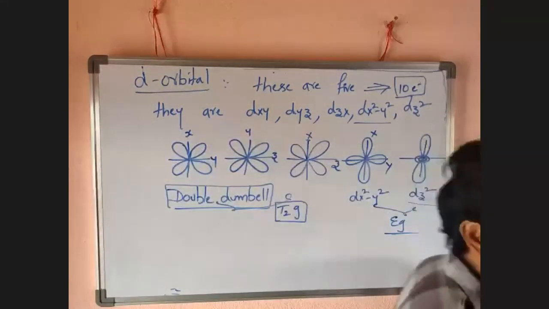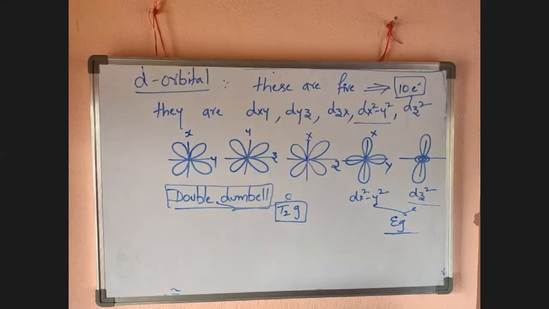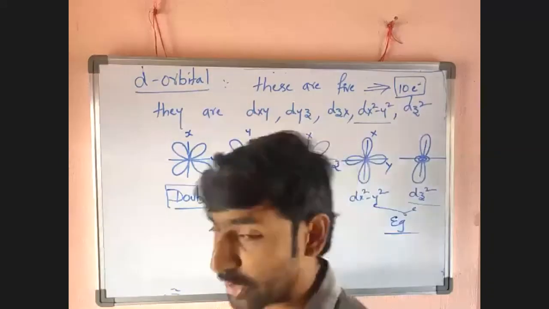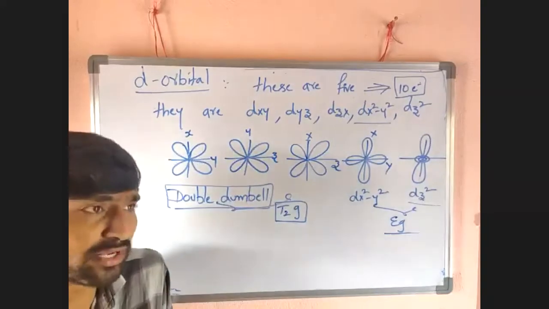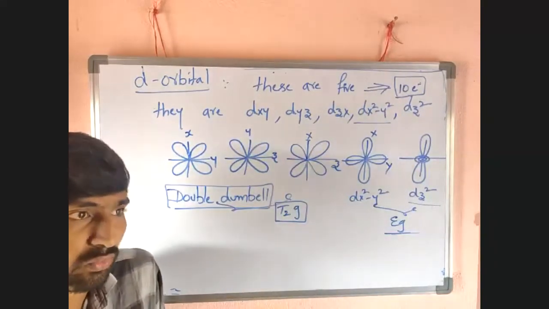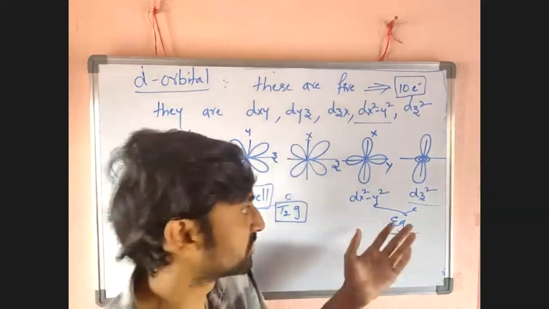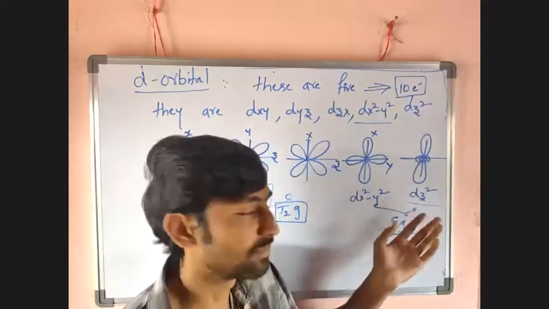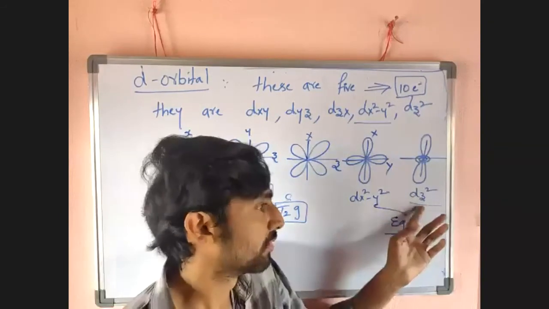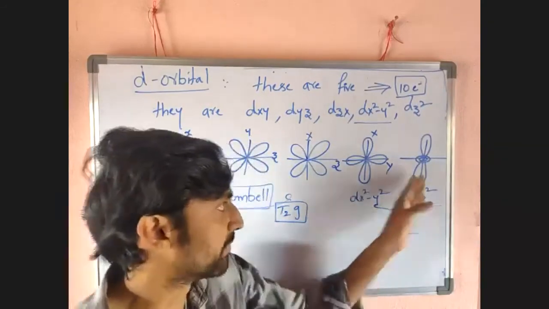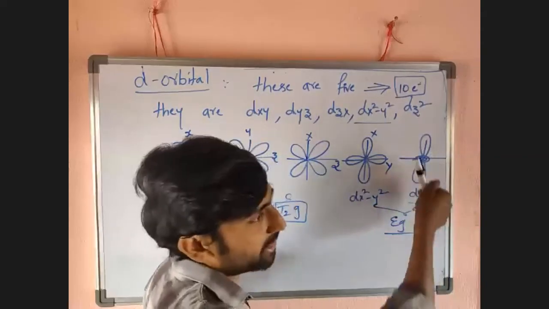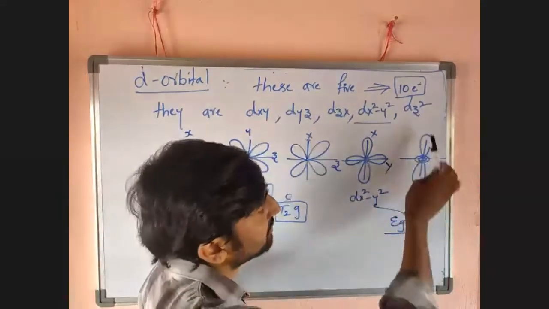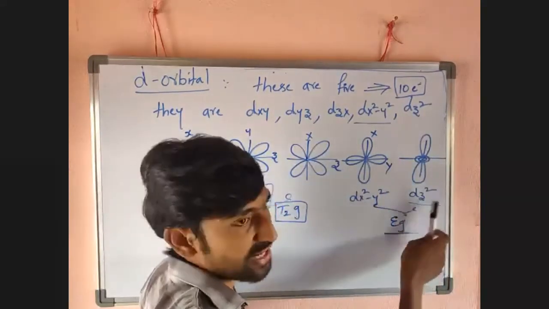Now here lobes are present on the axis, but very important is the case of the dz square orbital. Actually the shape of d orbital is double dumbbell, but the dz square has a different, peculiar shape. Peculiar means a variety, one variety of shape, different shape. So dz square is different: two lobes are nullified as a circle, and the remaining two lobes lie on the z axis.